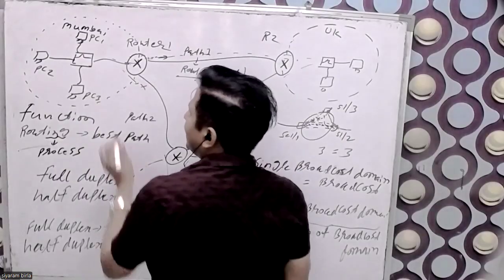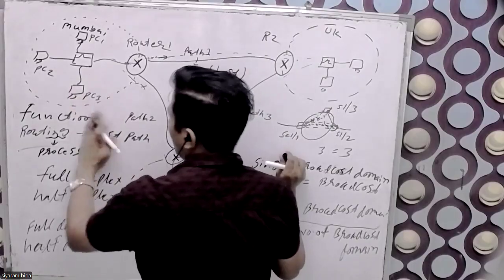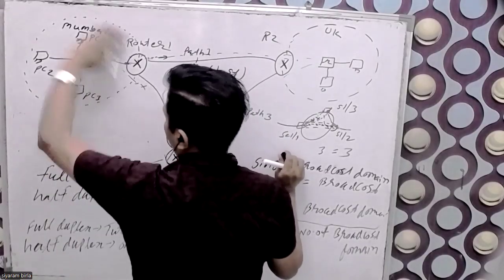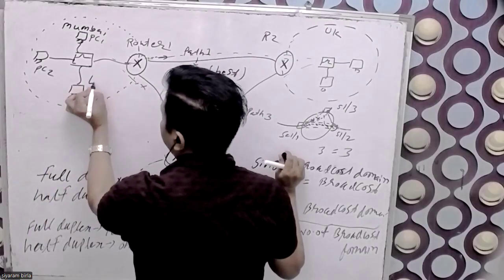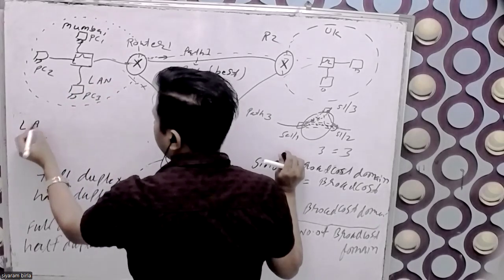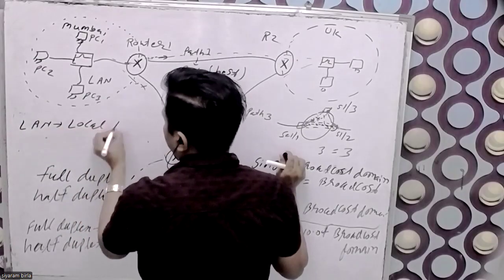So this office network, technically, is local to the office. It is within the office. That network is called the LAN. What is the full form of LAN? It is the local area network.